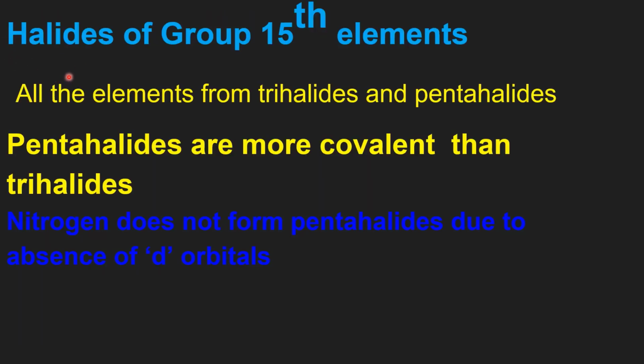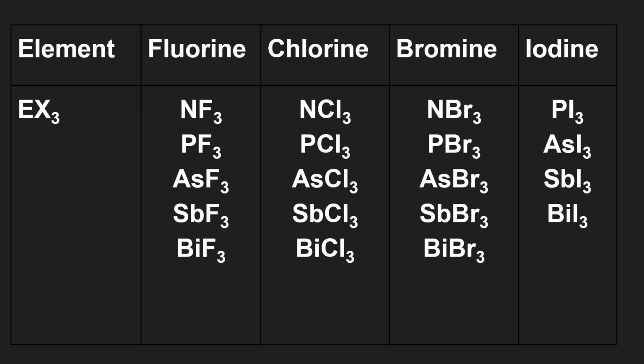15th group elements combine with halogens to form the respective halides. All the elements of the 15th group form trihalides and pentahalides, the exception being nitrogen. Pentahalides are more covalent than trihalides. Nitrogen does not form pentahalides due to the absence of d orbitals.